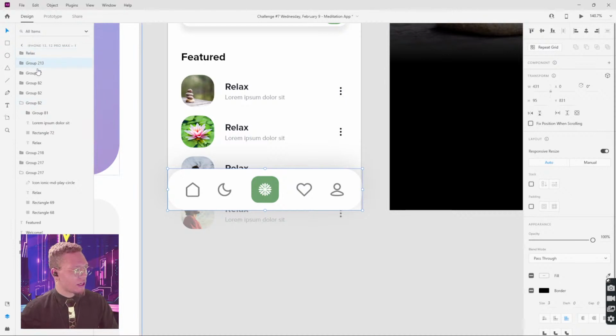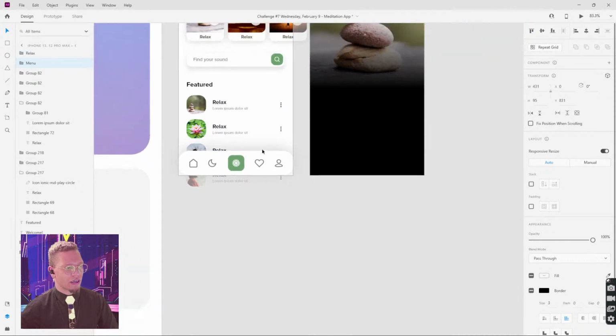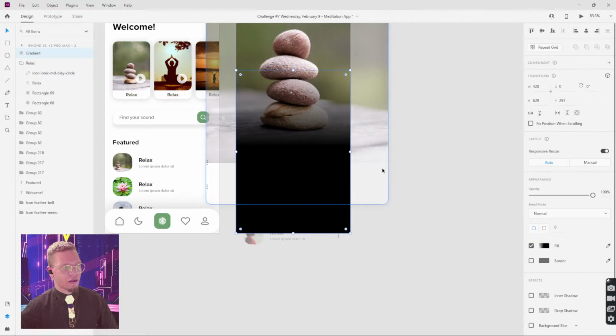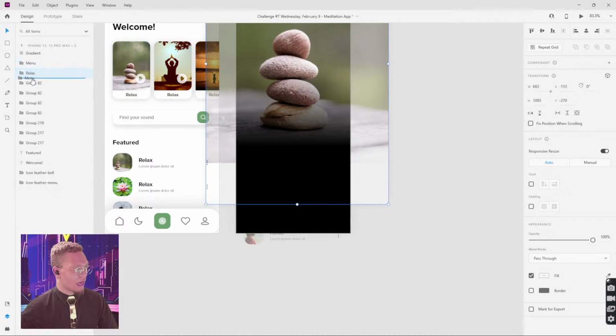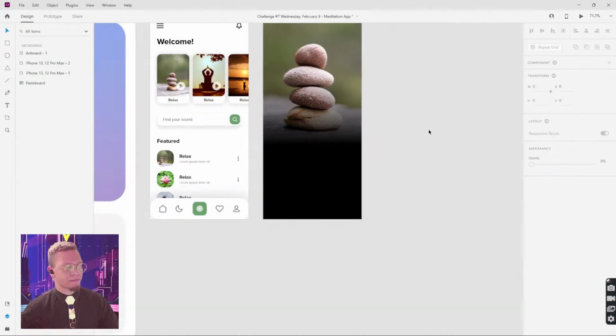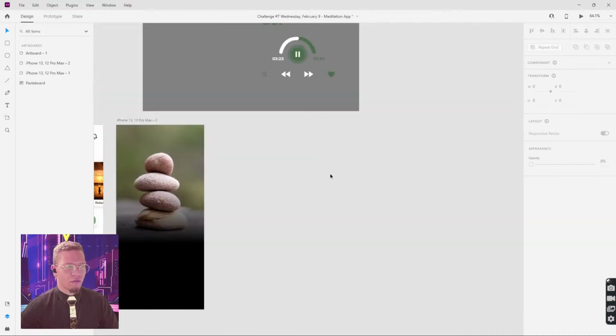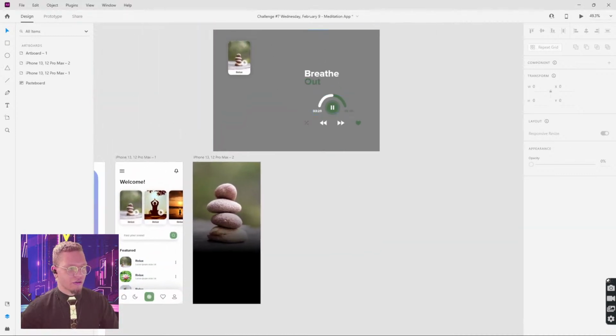So this will be our menu, and we will put it above or below our relax here, and we are going to do the same thing over here. I'm going to put it right below our relax, just like that. Okay. And now what we're going to do is simply do a time check. All right, we're at 16 minutes.